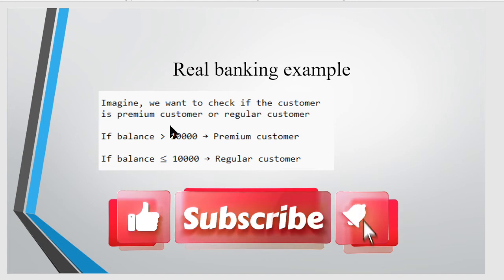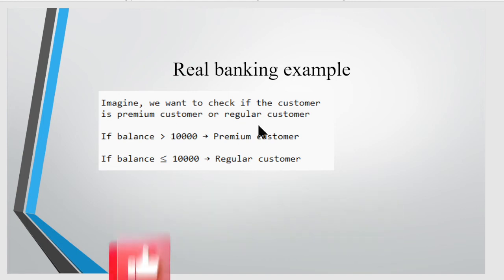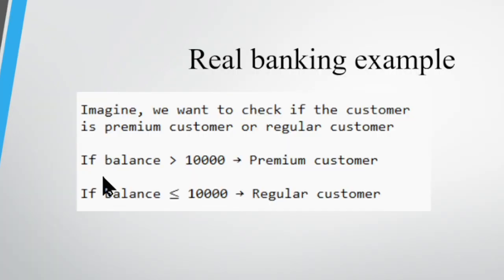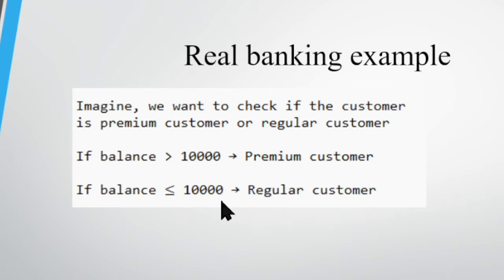Now let's go into a real banking example. So imagine that we want to check if the customer is a premium customer or a regular customer. So what is the condition? If the balance is above 10,000, we'll decide that it's a premium customer. Else, we'll decide that it's a regular customer.